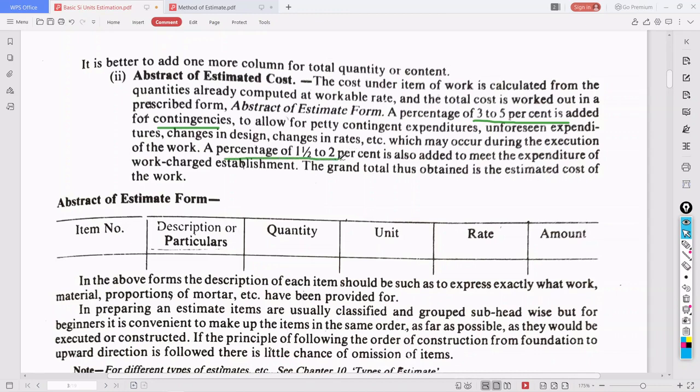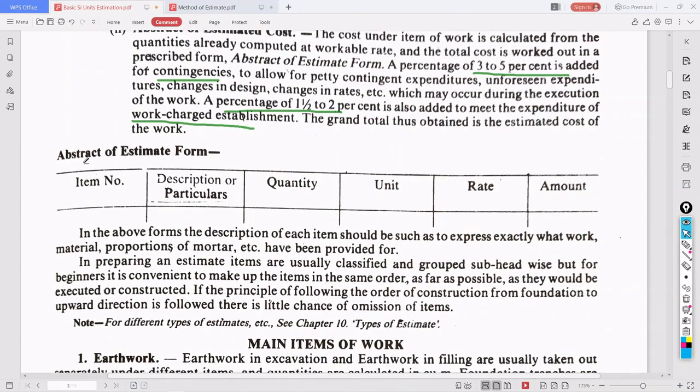And a percentage of 1.5 to 2% is added to meet the expenditure of work charge establishment, and 3 to 5% is added for contingencies. So these were the two points which I needed to tell you. The grand total thus obtained is the estimated cost of the work.